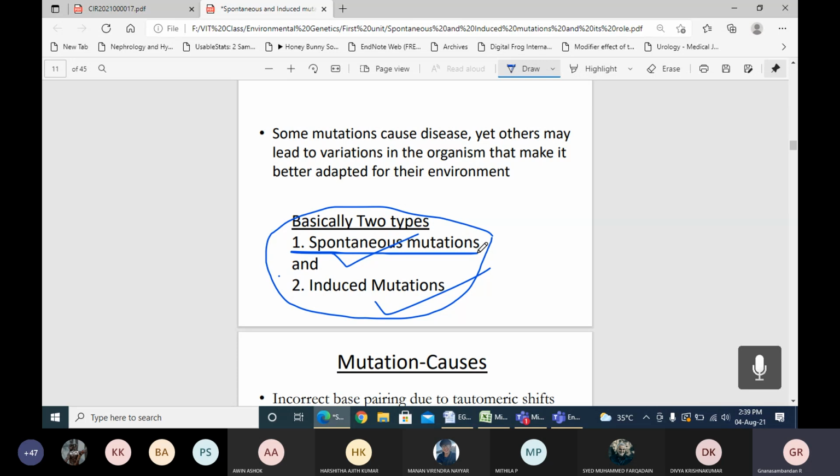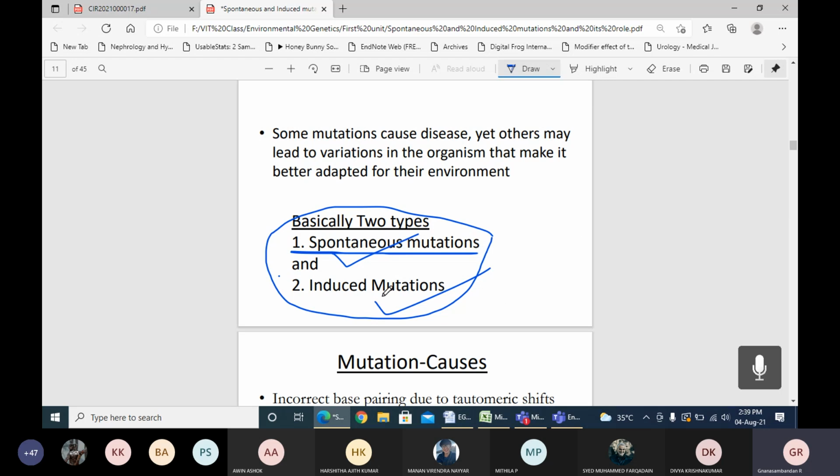Spontaneous mutation is when a sudden change can be seen in a particular individual in a generation, in a group of individuals. Only one person alone shows the mutation, not other people in the same family. That may be because of an environmental factor, or because of several influencing factors which they consumed or were exposed to for several years. The effect can be seen suddenly in only one particular individual in a generation.